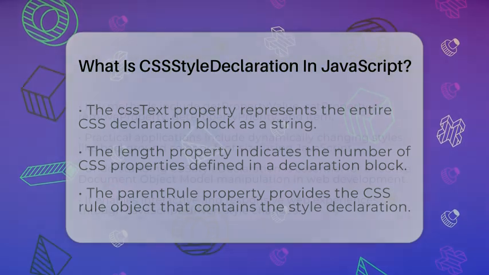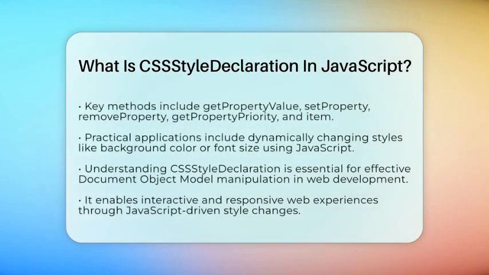In practical web development, CSS style declaration is essential for manipulating the document object model. You can dynamically change styles with JavaScript. For example, you can alter an element's background color, font size, or visibility by modifying its style property, which is a CSS style declaration object. You can also inspect and update styles in stylesheets or get computed styles to make decisions based on how elements currently appear.